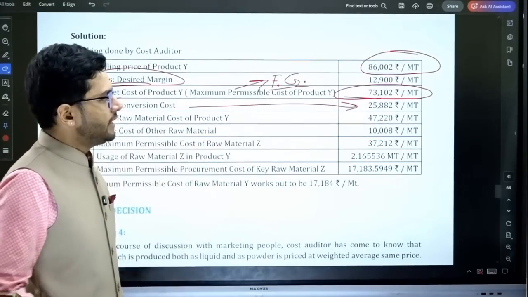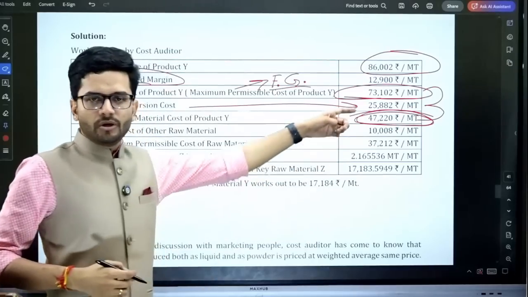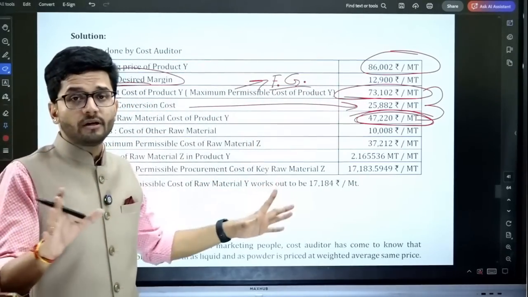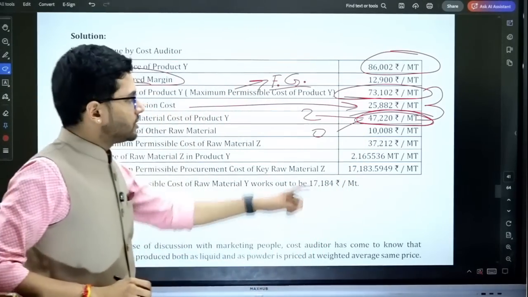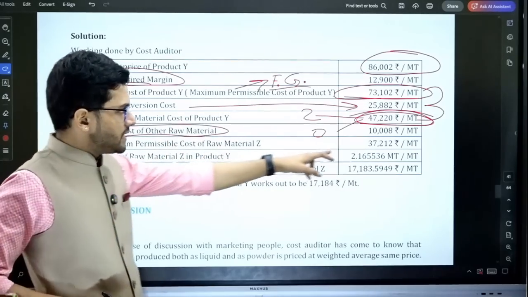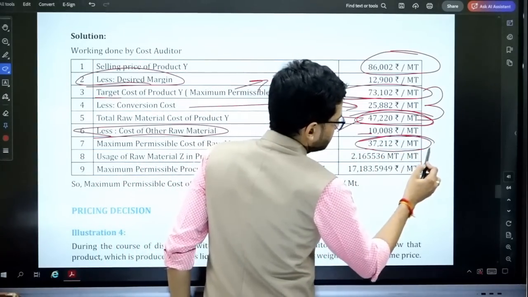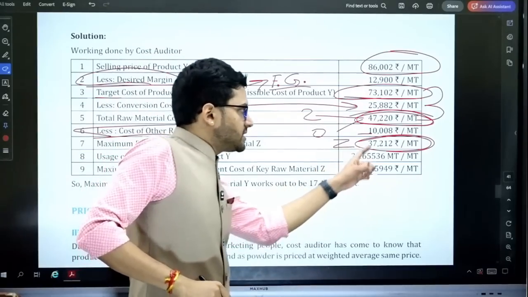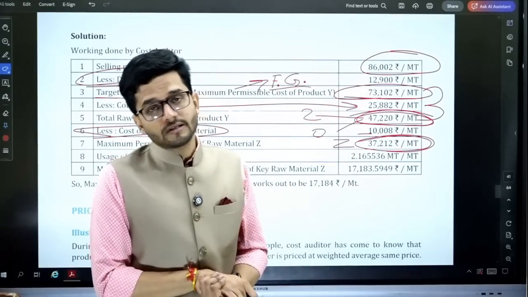Total raw material cost of product Y: this minus this is the raw material which is involved, 47,220. This is the total raw material. Now this includes Z and other raw materials. Both are included in 47,220. Now if we reduce the other raw material which is apart from Z, 10,008, then we are left with the price which we can afford for raw material Z. Raw material Z can be purchased up to 37,212 per metric ton. This is the cost that we can afford for Z.